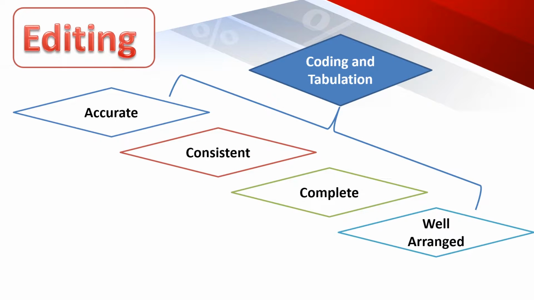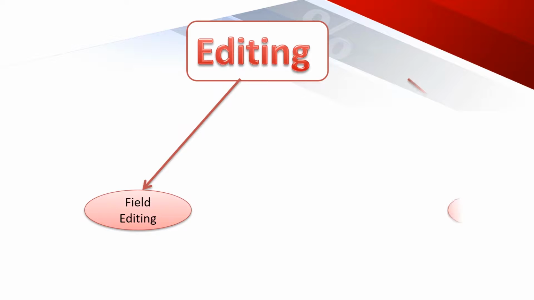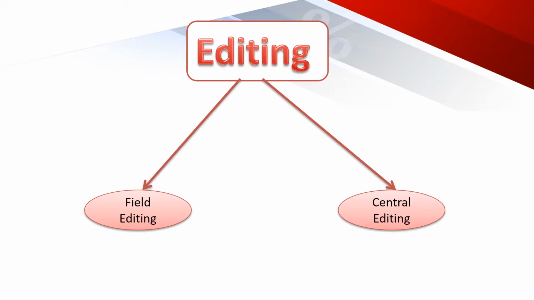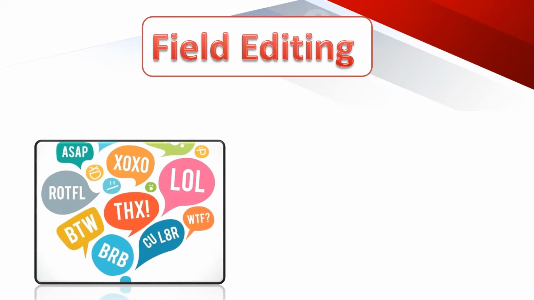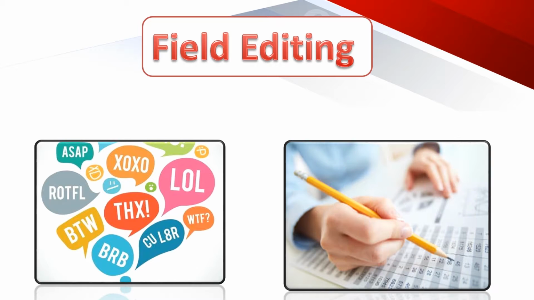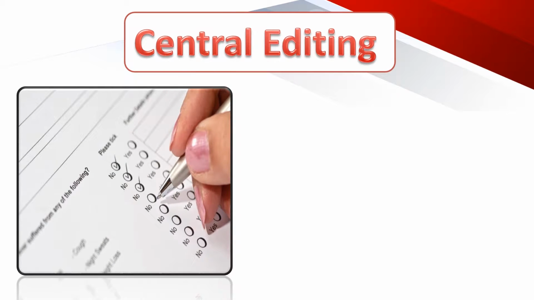Basically, depending on the stage on which editing should be done, the editing is of two types: field editing and central editing. In field editing, the researcher completes the responses for abbreviations and illegible form at the time of recording or as soon as possible after the interview. Central editing should take place when all forms and schedules have been completed and returned to the office.